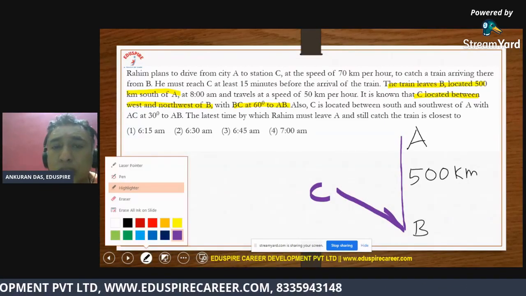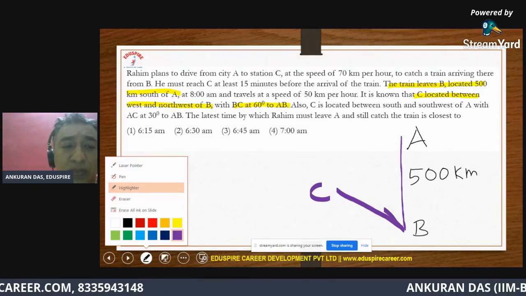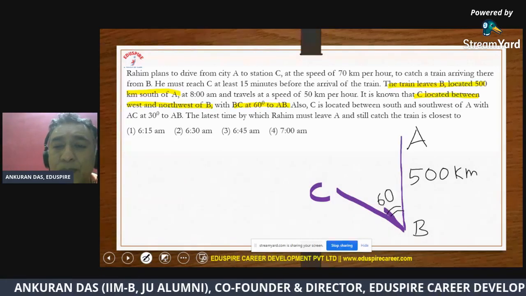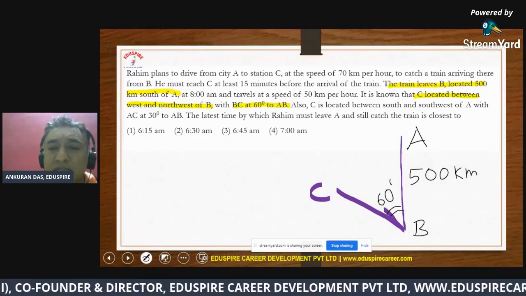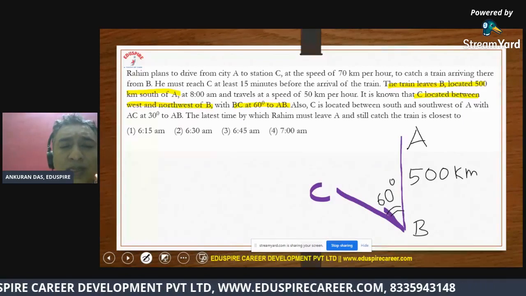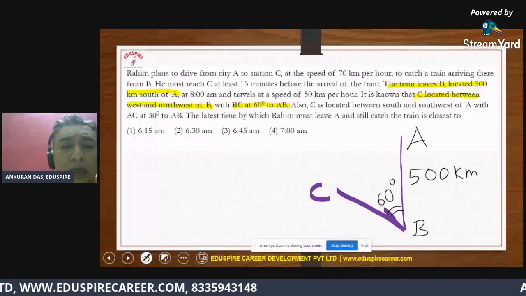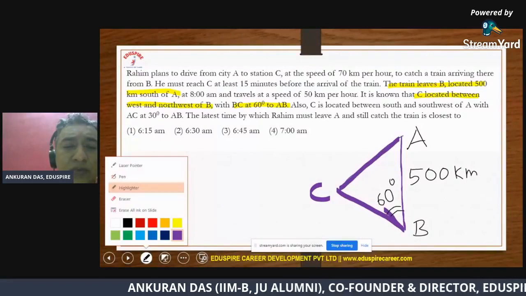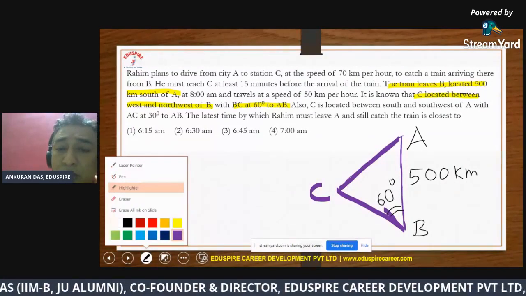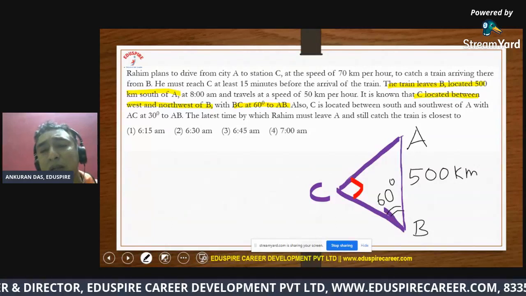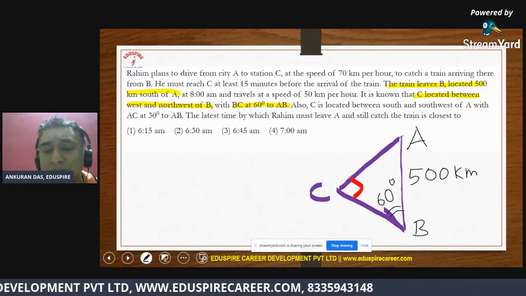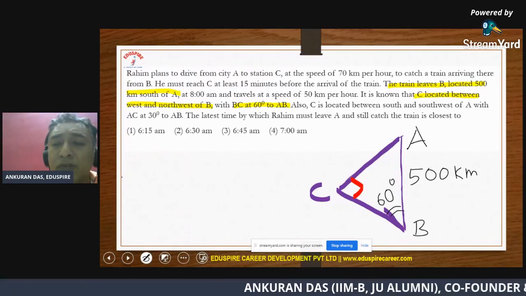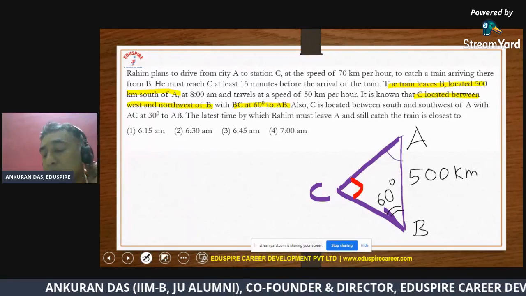So they have also said BC is 60 degree to AB. All right. So we can definitely say this angle will be 60 degree. All right. So that is done. Now you can join the other two points as I was telling you. So just join AC. The moment you join AC, you get a right angle triangle. Although my diagram is not drawn to scale, this is a right angle. The one I have marked with red color, that is 90 degree, which means definitely the other angle will be 30 degree. Although we'll see whether we need that information.